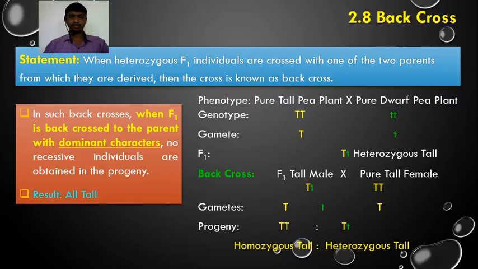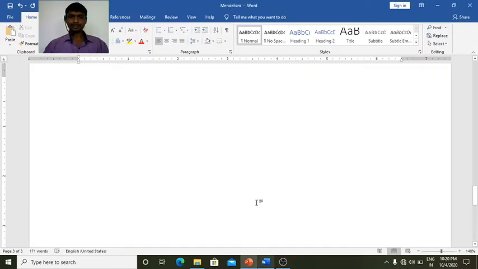Now we are going for calculating this back cross. Parents: one is tall, crossed with dwarf.